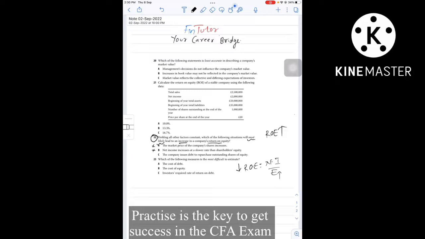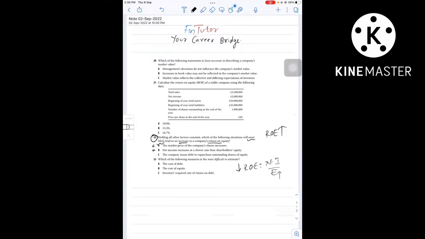Option C, the company issues debt to repurchase outstanding shares of equity. This is looking good. See, return on equity is net income divided by equity capital. Now when a company repurchases or buys back its equity, the denominator will decrease, and if the denominator decreases, return on equity will increase. So option C is the correct choice.